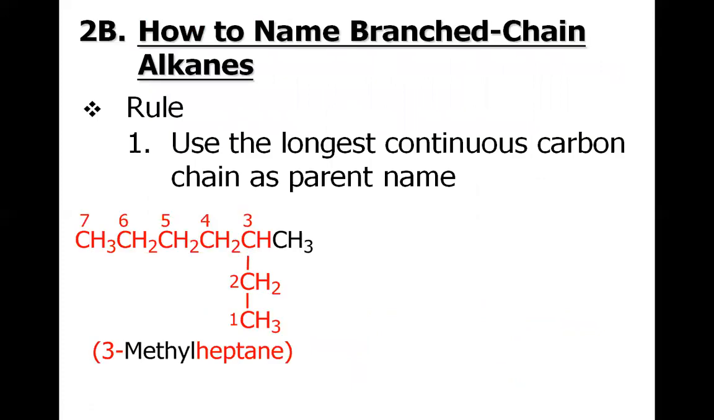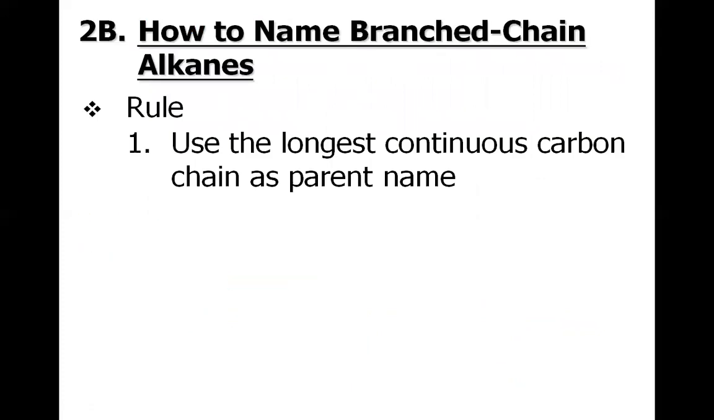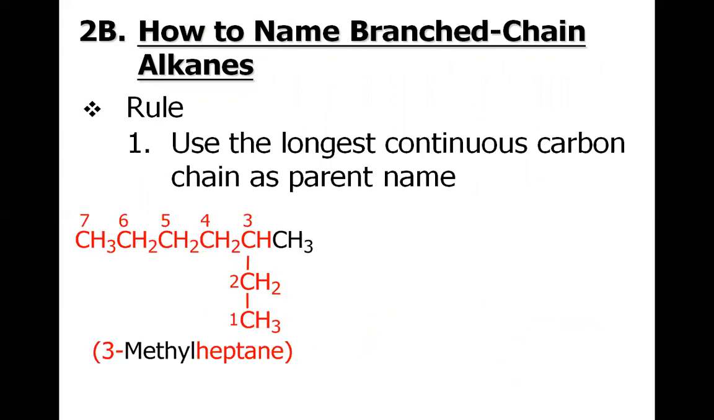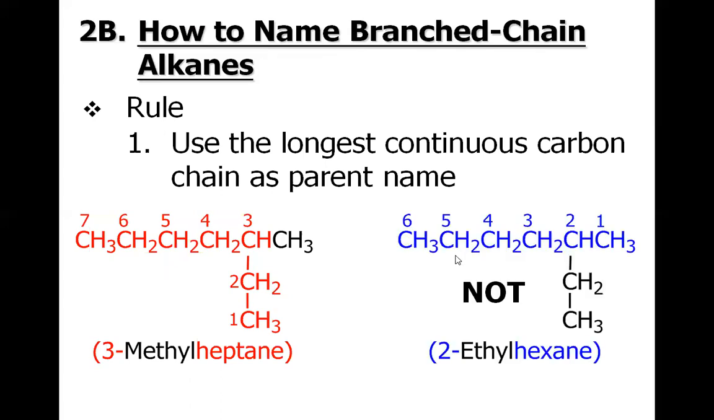So these are some sets of rules that we must learn. First of all, the longest carbon chain is to be considered. For example, in this particular case, we have this red carbon chain to be considered because it contains 7 carbons. However, if we consider this chain in blue, it has just 6 carbons. So 7 carbons is obviously larger than a 6-carbon chain, so this is the chain to be chosen.